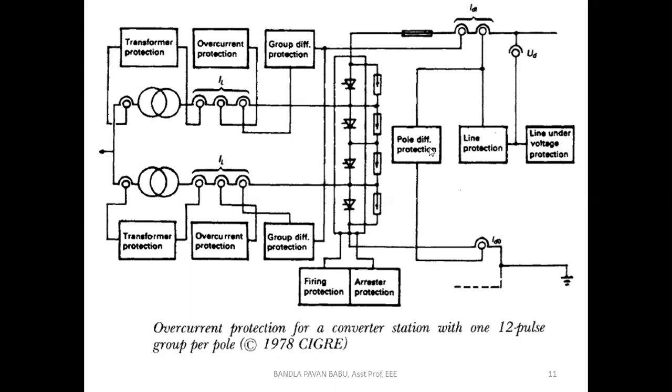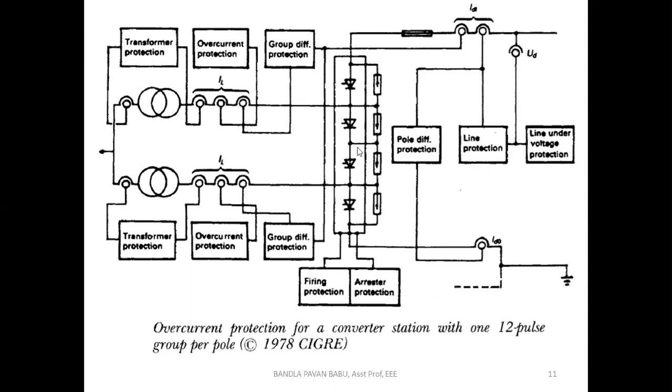So mainly it functions to isolate the circuit itself. Next, line protection, which may be a differential protection. Next, line under voltage. If the voltage levels go below the reference value, as I said before, if there are any short circuits, the voltage levels come under the reference value. That should not happen. Under these different cases, these protective devices come into action.